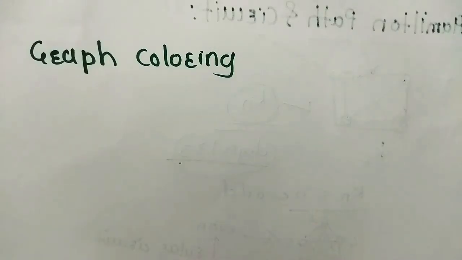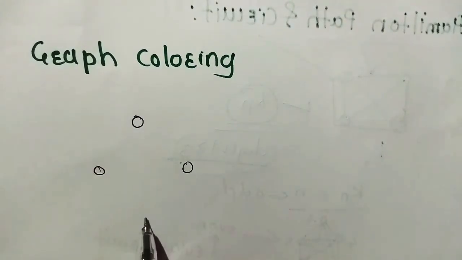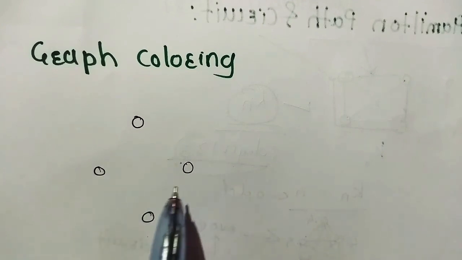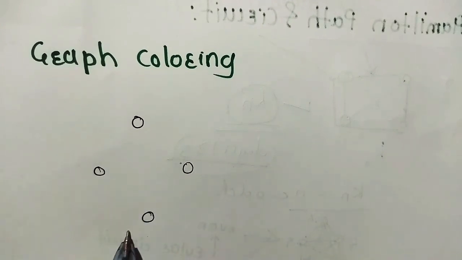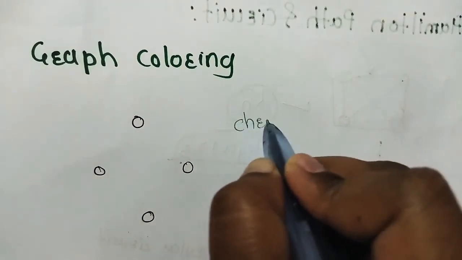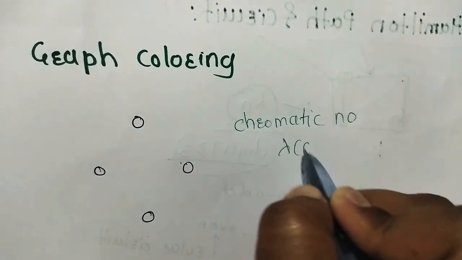Next is graph coloring. What is graph coloring? If these are the vertices and we want to color this graph, it means coloring the vertices such that no two adjacent vertices share the same color. If this is a graph, the minimal number of colors assigned for this graph is called the chromatic number. Chromatic number means lambda of G.